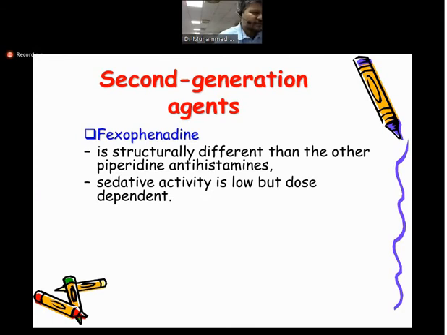Then we have a drug known as fexofenadine. This is also a very commonly used drug in the market, which comes with the name of Fexit, Fexit D. This is very commonly taken by people and has very good effects, very low sedating effects, and a long duration of action. And it is structurally different from the piperidines, and sedative activity is also very low, but it is dose dependent. All these drugs acting on the CNS have some potential for dependency, but still we prefer loratadine or fexofenadine in patients because they are good drugs and have low side effects.